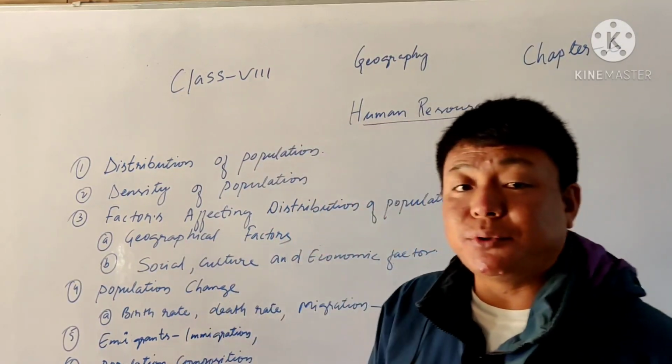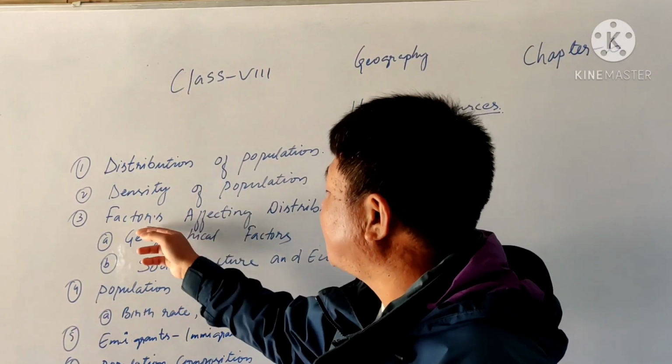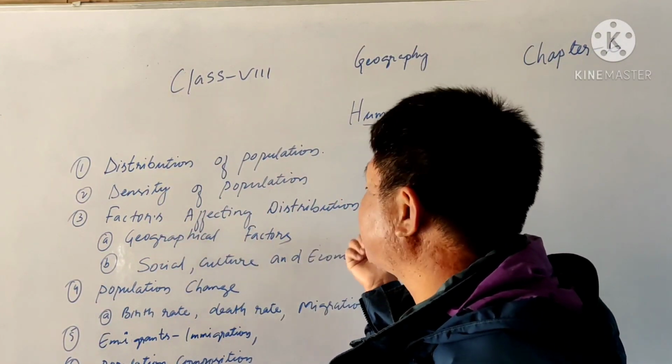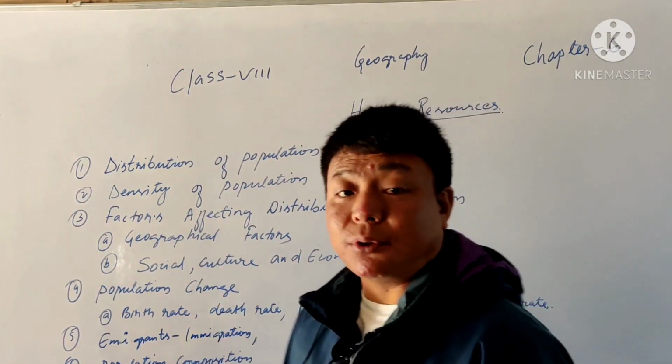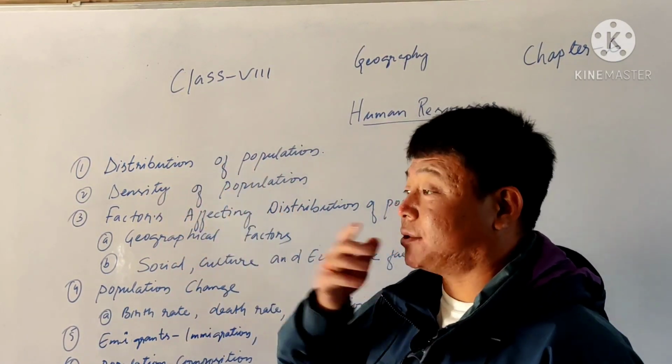Some of the topics which we have to discuss today are the distribution of population, density of population, and the factors affecting the distribution of population, and so on. So we'll start with the distribution of population.